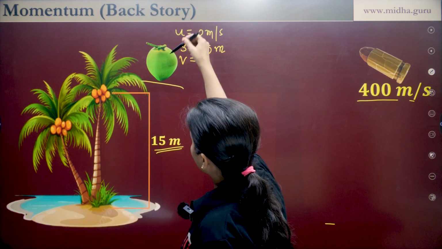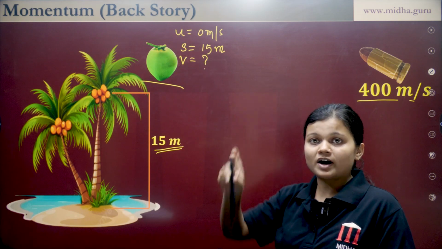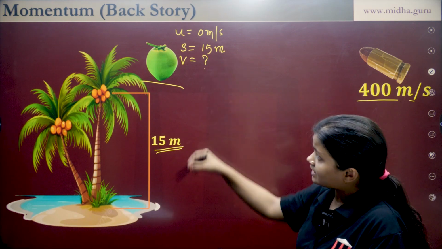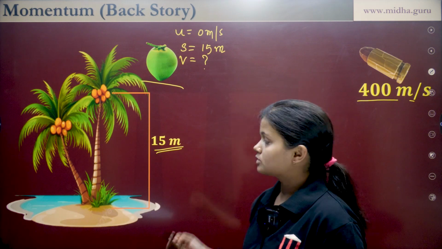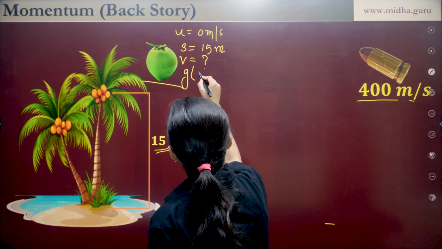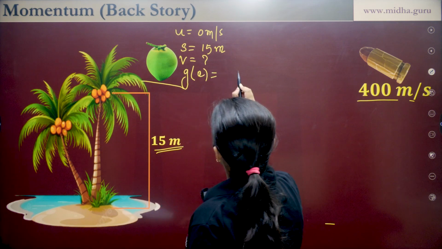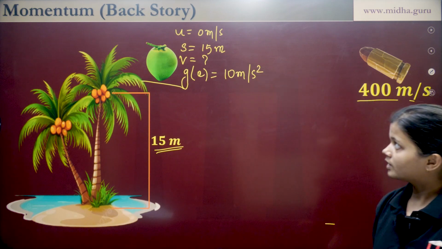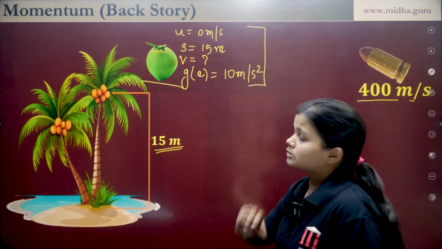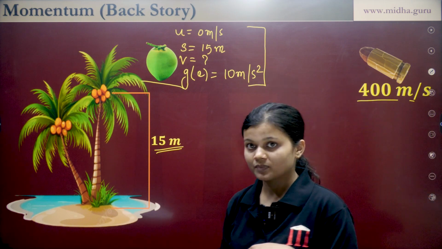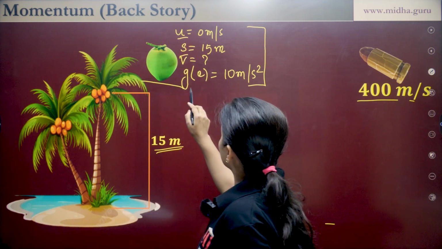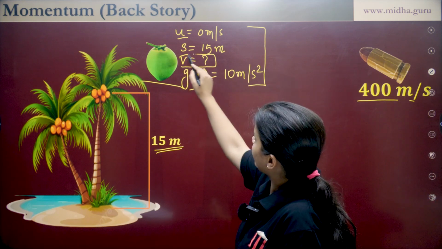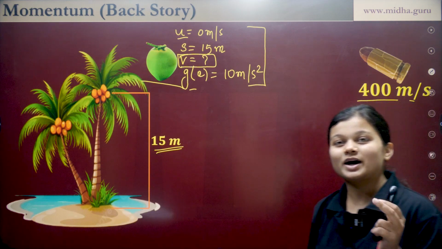So we have to find V. Now when this coconut falls, it falls faster and faster. Why? Because of gravity. So it accelerates due to gravity. So acceleration due to gravity, that is g, or we can say a, is approximately 10 meter per second square. Now after looking at all these quantities, what came to our mind? We have u, we have s, we have g. Which equation of motion can be used to find the final velocity? Yes, you guys are right.